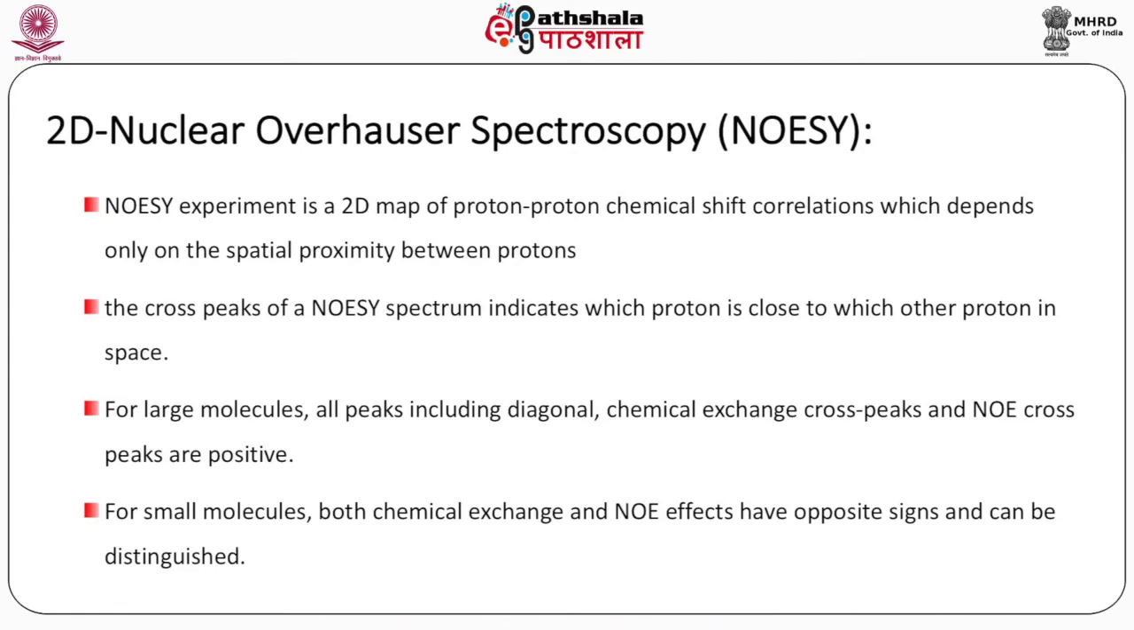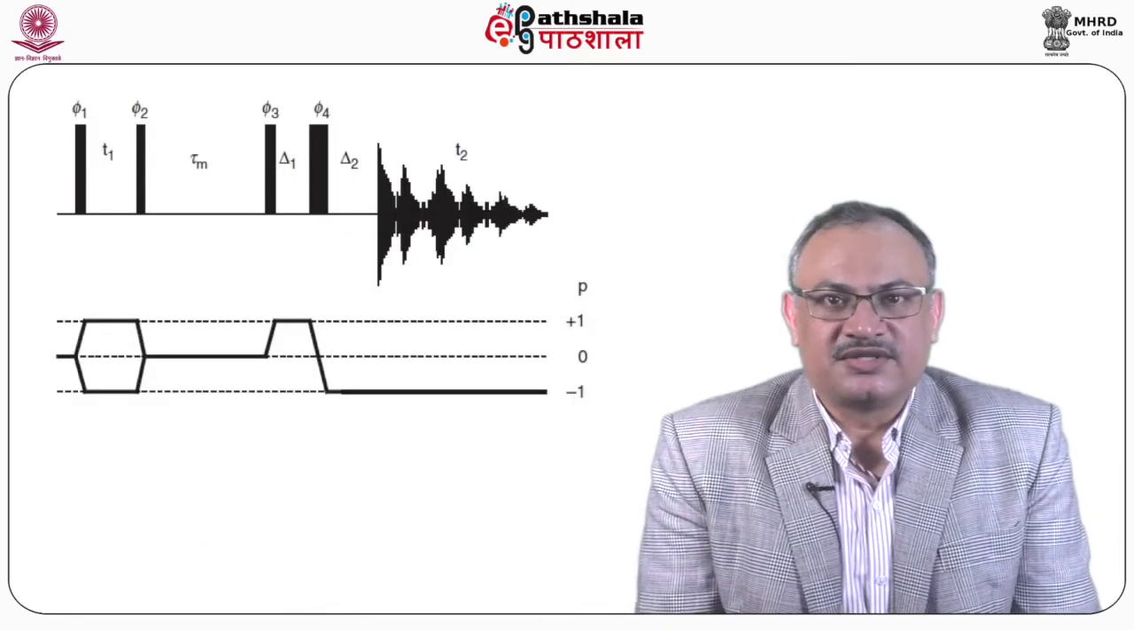2D nuclear Overhauser spectroscopy, or NOESY. The NOESY experiment is a 2D map of proton-proton chemical shift correlations, which depends only on the spatial proximity between protons. The cross peaks of a NOESY spectrum indicate which proton is close to which other proton in space. For large molecules, all peaks including diagonal, chemical exchange cross peaks and NOE cross peaks are positive. For small molecules, chemical exchange and NOE effects have opposite signs and can be distinguished. Here we present the pulse sequence for 2D NOESY.